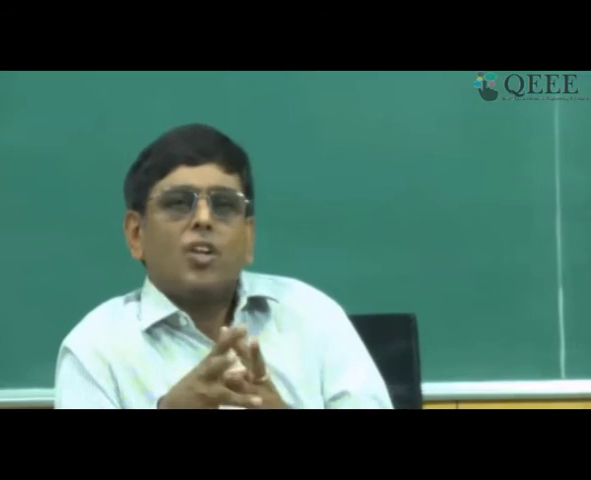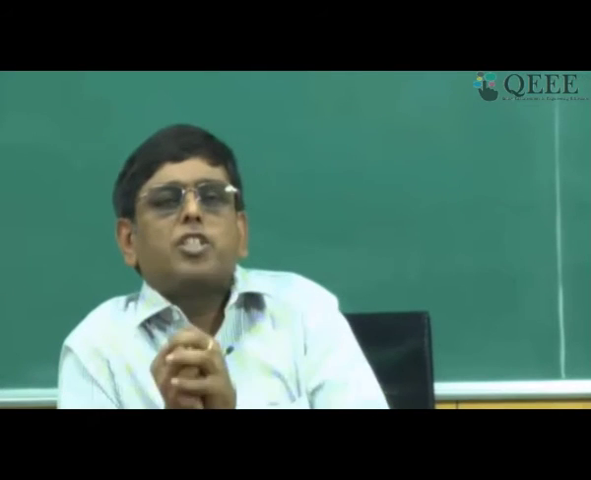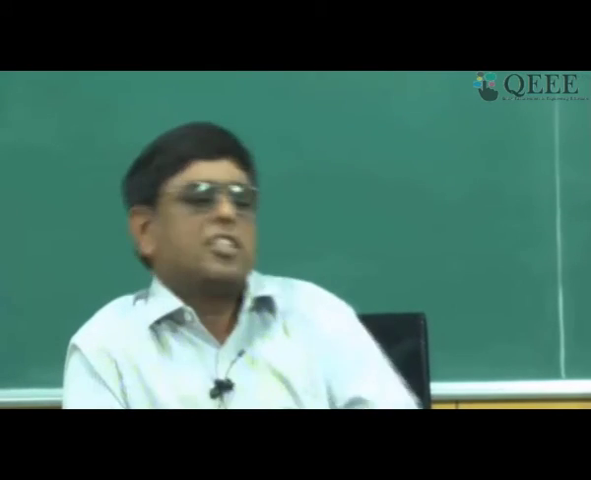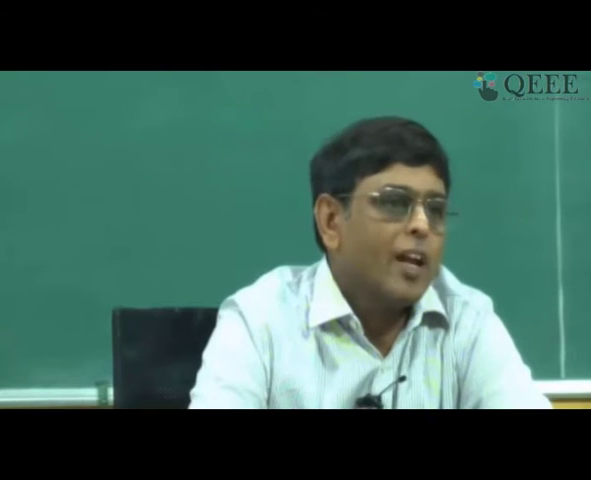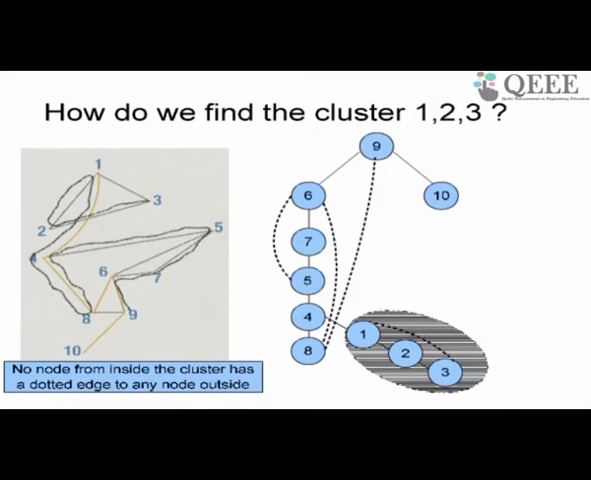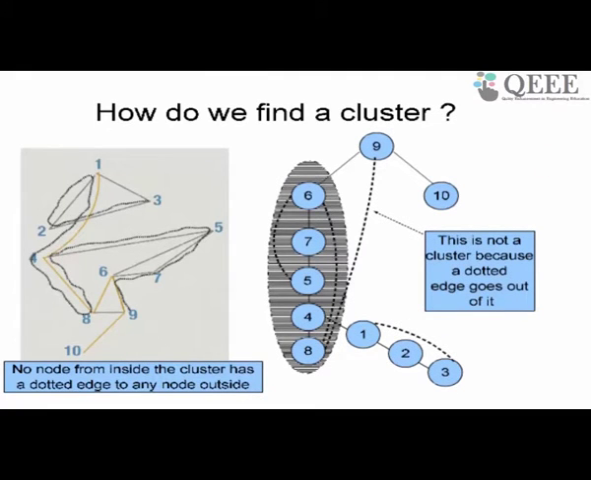Like cut edges, you have cut vertices. If you cut that vertex from the graph, the entire graph gets disconnected. So then that node is vulnerable. They are very interested in finding out vulnerabilities in a graph, and vulnerability is in some sense defined by cut vertices and cut edges.